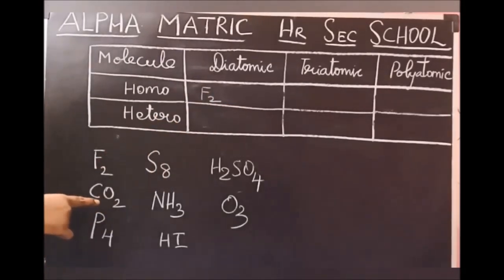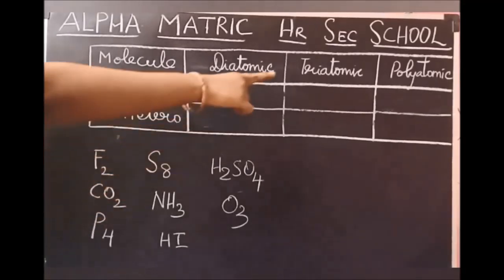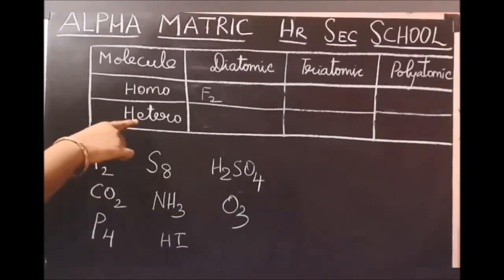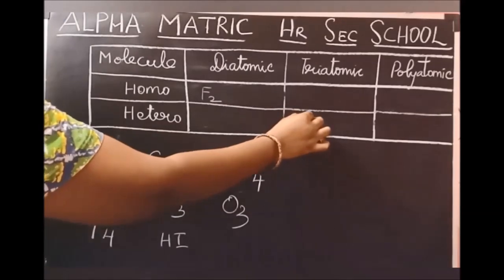Next, CO2. How many atoms are here? There are 3 atoms, 1 carbon and 2 oxygen. 3 atoms, it belongs to the category triatomic. But all 3 are different, 1 carbon and 2 oxygen. So different means hetero, 3 atoms, triatomic. Hetero, triatomic.